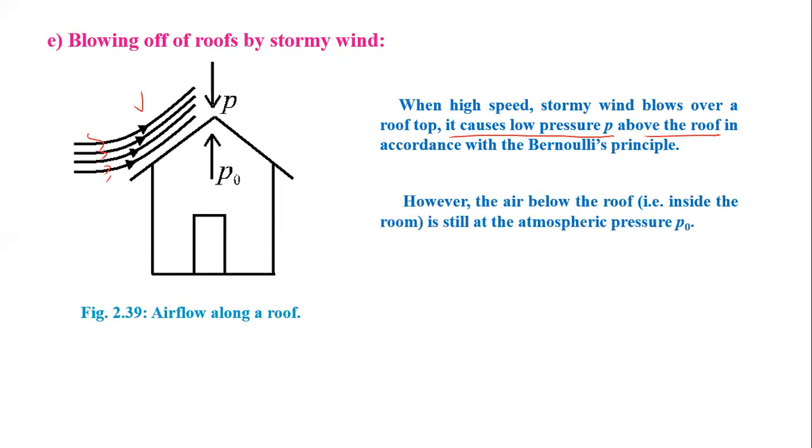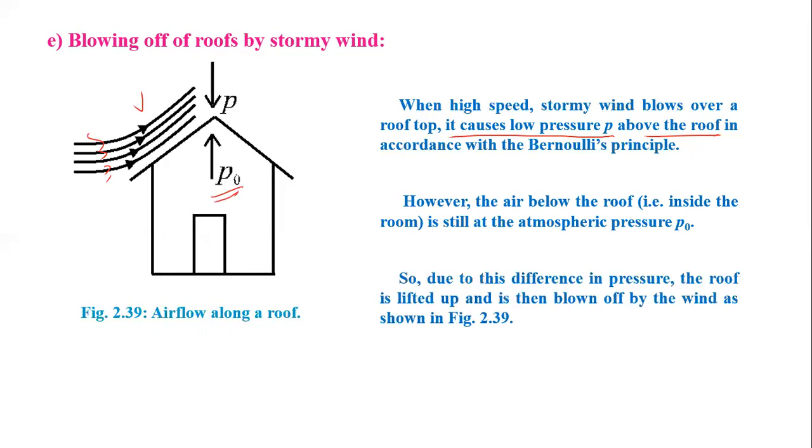However, air below the roof is still at atmospheric pressure. So due to this difference in pressure, the roof is lifted up and is then blown off by the wind as shown in figure.